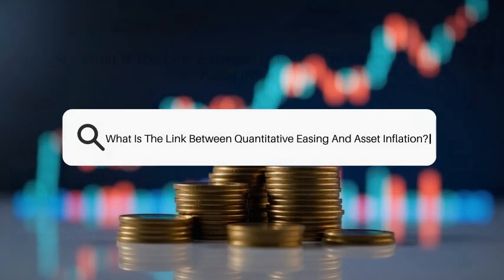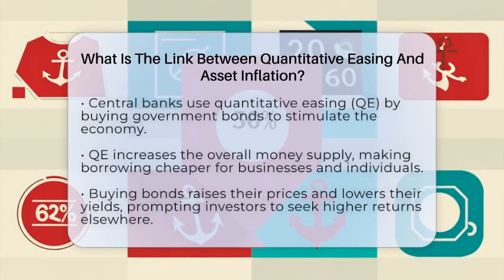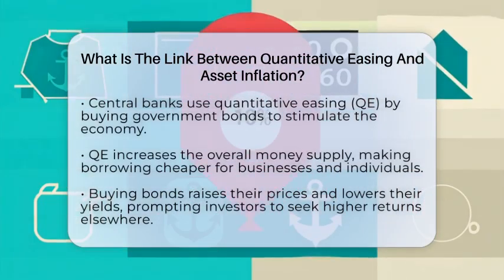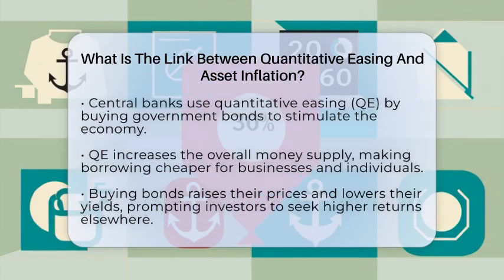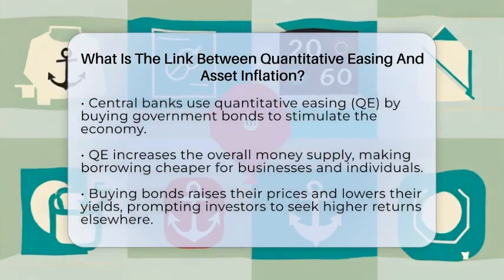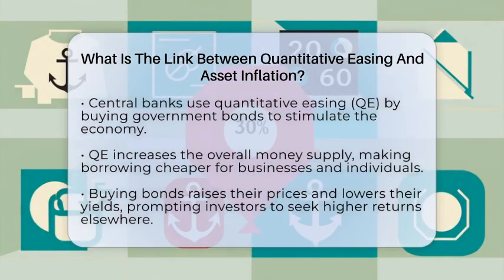What is the link between quantitative easing and asset inflation? Imagine a central bank decides to buy a huge amount of government bonds to help the economy. This process is called quantitative easing. It is used when lowering interest rates alone isn't enough to boost economic activity.